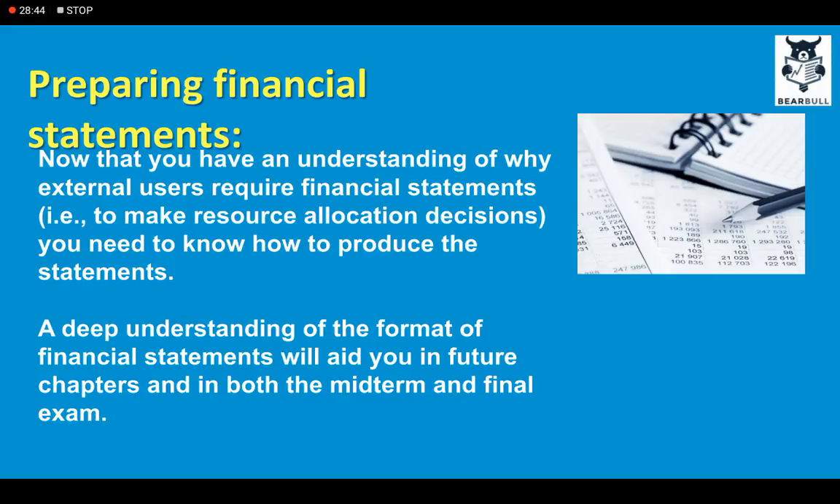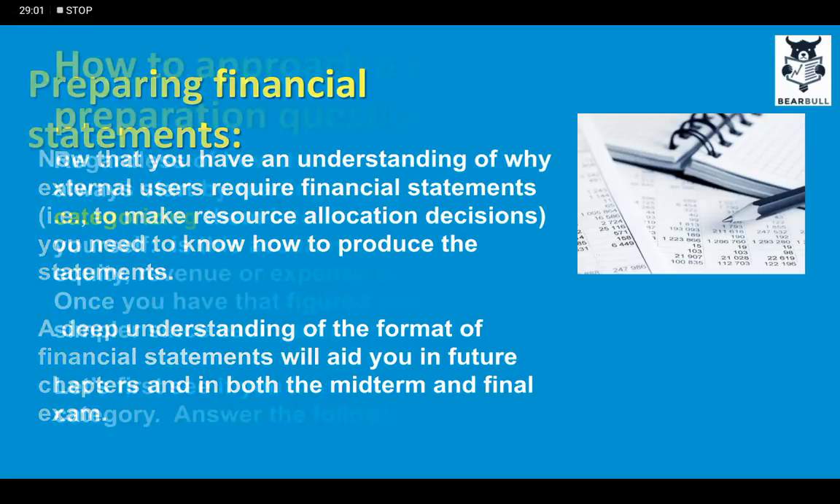Preparing financial statements. Now that you understand why external users require financial statements, that is to make resource allocation decisions, you need to know how to produce the statements. A deep understanding of the format of the financial statements will aid you in future lectures to understand how financial statements are prepared.